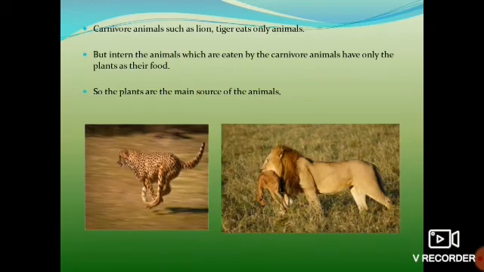Even the carnivore animals like your lion and tiger are indirectly dependent on the plants. What is the food of a lion or a tiger? Yes, the food of a lion or a tiger is other animals like your deer, rabbit, etc. So what does a deer and rabbit eat? The deer and rabbit are herbivore animals which eat only plants. So, if there are no herbivore animals, the carnivore animals will not get any food. So, in turn, the carnivore animals are also indirectly dependent on the plants for their food.